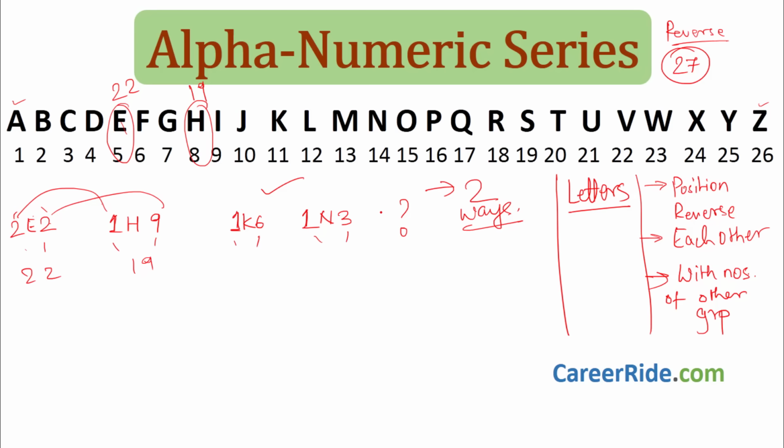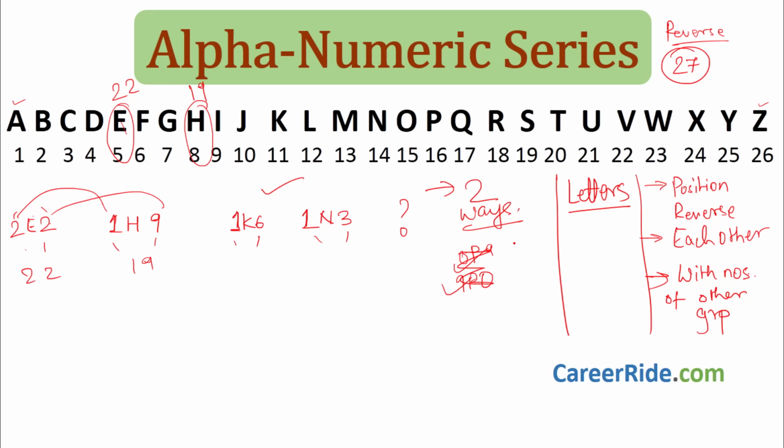There we have to see if whatever the option is given, for example, if the option is like this, P and say 0, 9 or 9, 0. If this is the reverse position of P, then we can select it as the correct option. Okay, so check out the options.